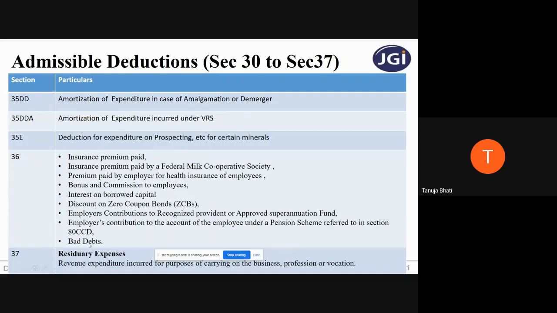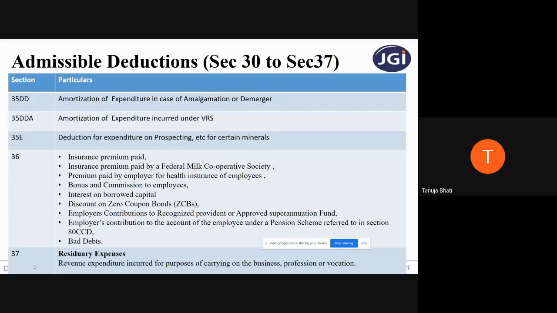Now, next is bad debts. Bad debts also is an expenditure. What is the meaning of bad debts? Where we have to actually receive money from a customer, whom we call a debtor, but we know that we are not going to recover the amount back, so we treat it as bad debts. So this is an expense, and this is an allowable expense.